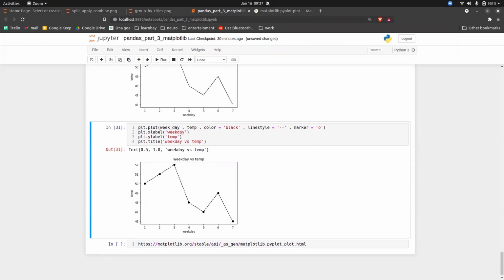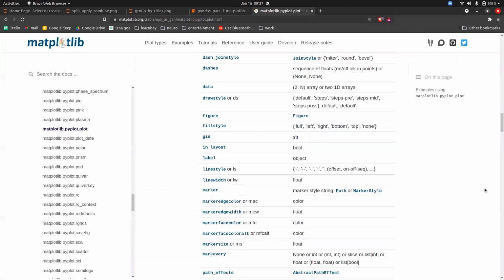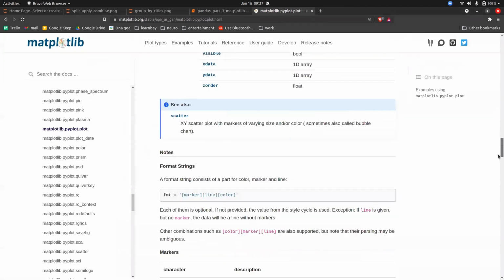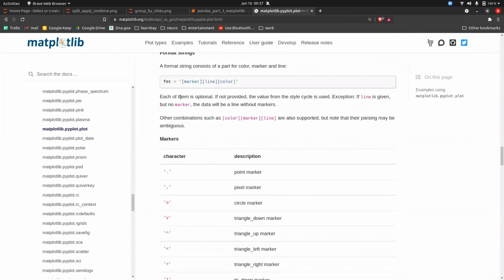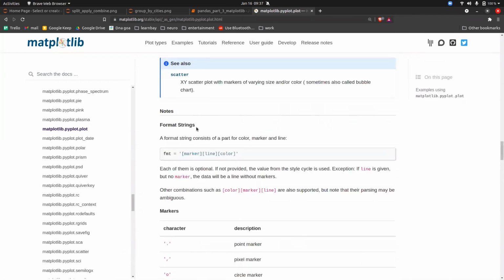So let's move to a different section now. Instead of giving the color black, line style, or a marker, if you come to the documentation again and scroll down, there is something called a format string. Instead of giving different parameters, we have something called a format string.